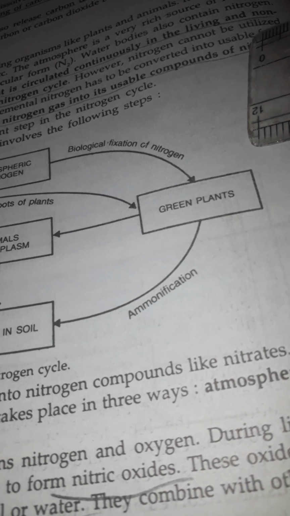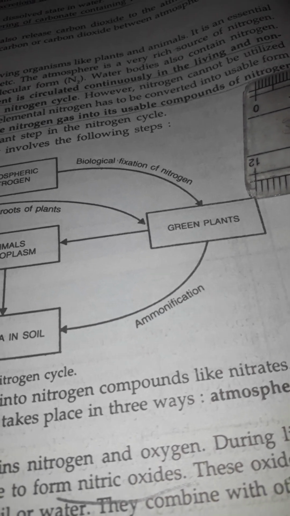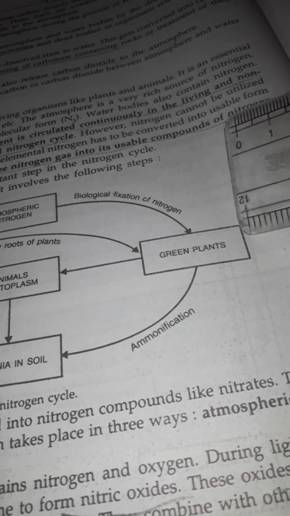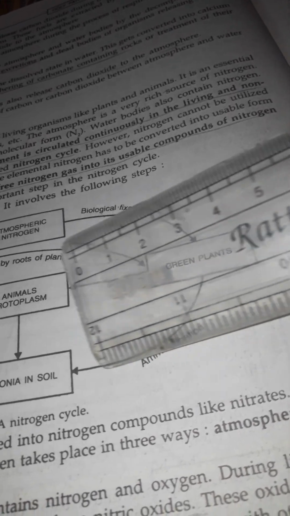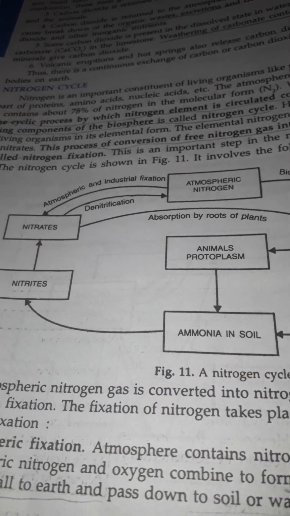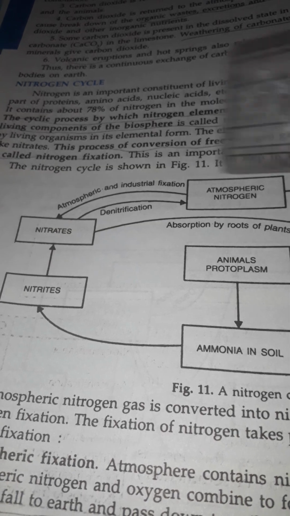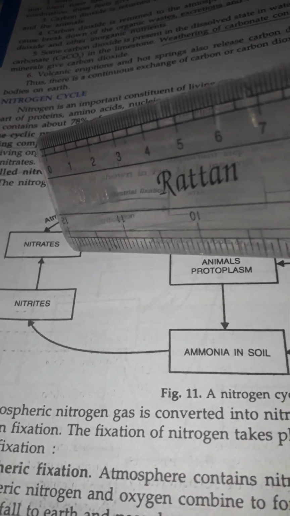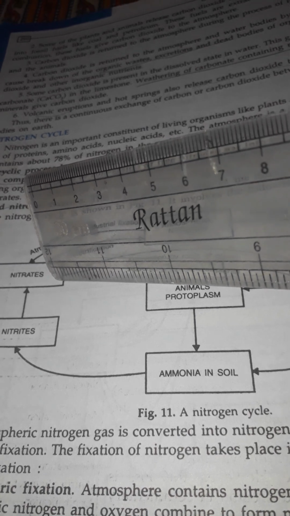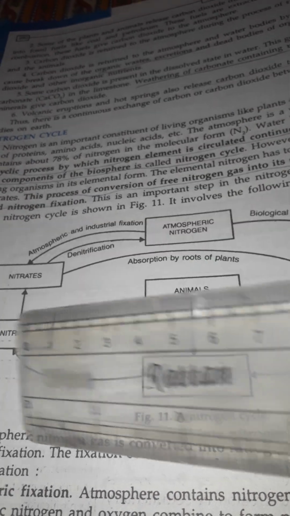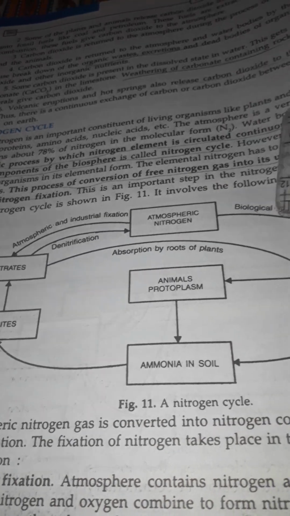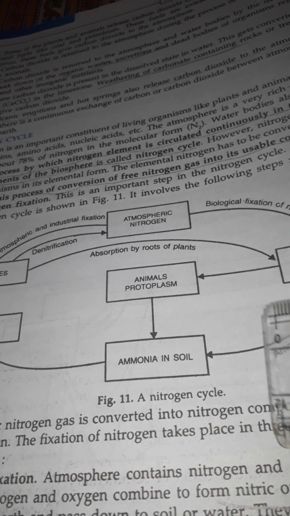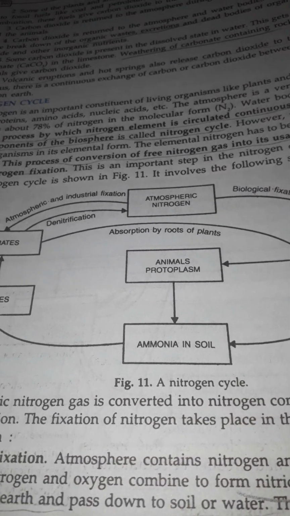Atmospheric nitrogen gas is converted into nitrogen compounds like nitrates. This process is called nitrogen fixation. Nitrogen is converted into nitrates. This process is called nitrogen fixation. So in nitrogen fixation, there are three processes: first, atmospheric fixation; next, industrial fixation; and next, biological fixation.